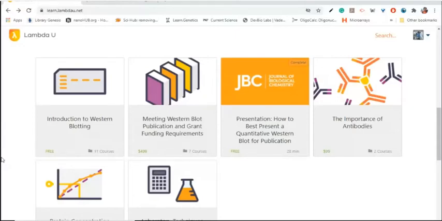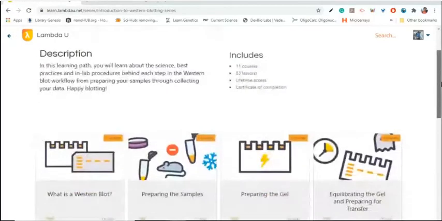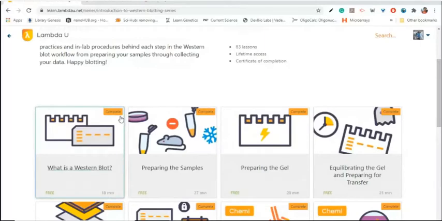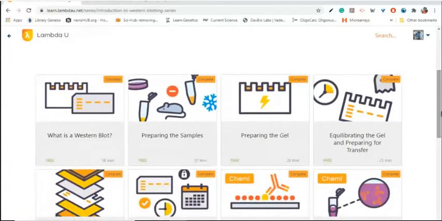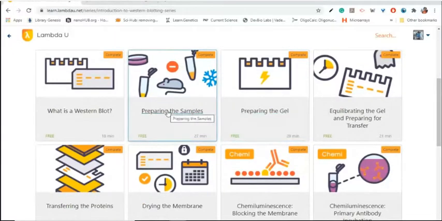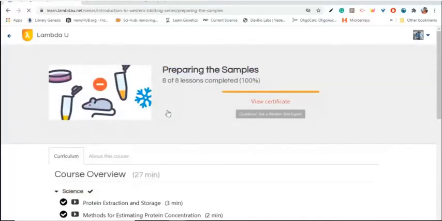To get started with specific learning modules or specific courses, please click on that specific module. Once you have completed the specific courses, you see a completed tick mark here and also on the specific modules. As you can see here, this learning path includes 11 courses, 83 lessons, and lifetime access. And once you have completed each specific course, you will also get a certificate of completion at the end of each course. Right now, for example, here I am clicking on preparation of samples.